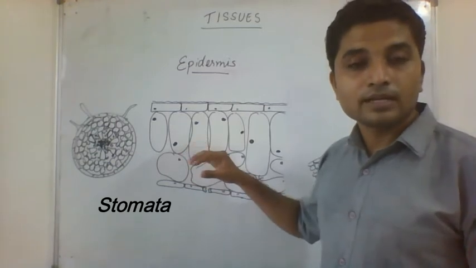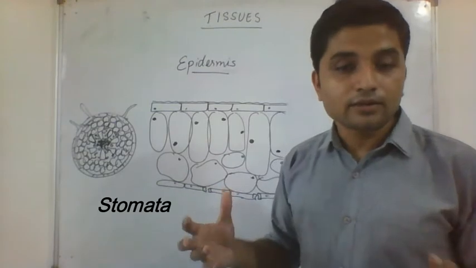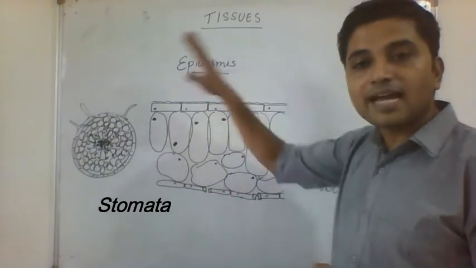Leaf does photosynthesis, and photosynthesis requires carbon dioxide. From where will the plant get carbon dioxide? From the atmosphere around.